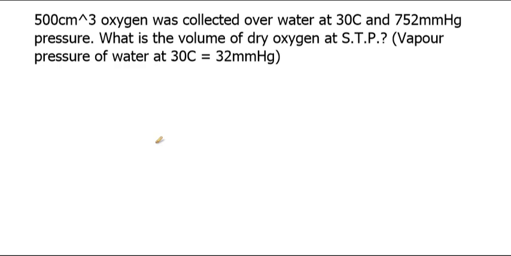500 centimeter cube of oxygen was collected over water at 30 degrees Celsius and 752 millimeter mercury pressure. What is the volume of dry oxygen at S.T.P? Given the vapor pressure of water at 30 degrees Celsius to be 32 millimeter mercury. Solution.